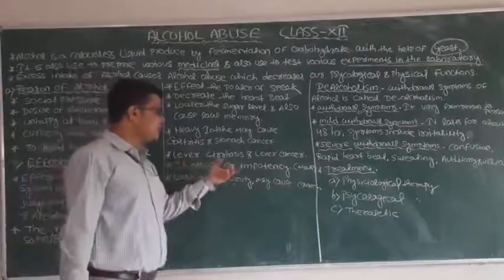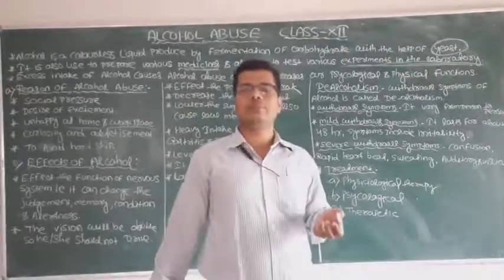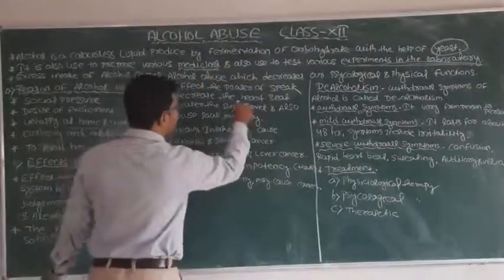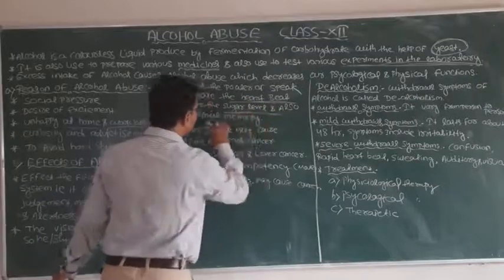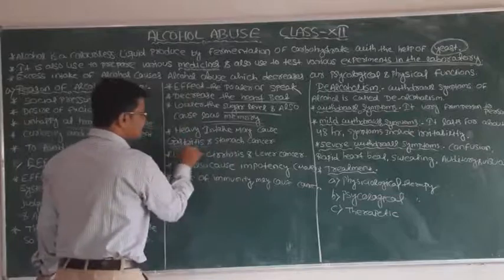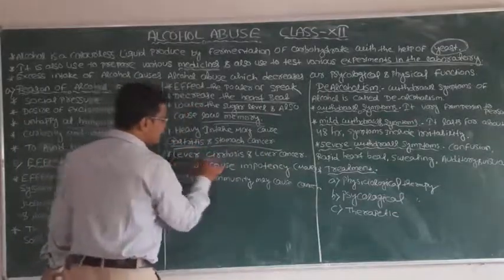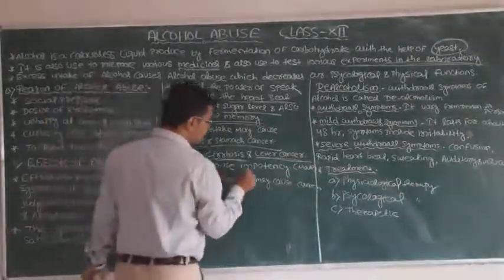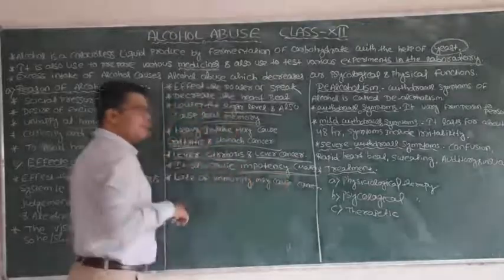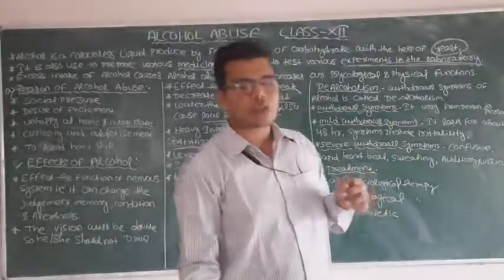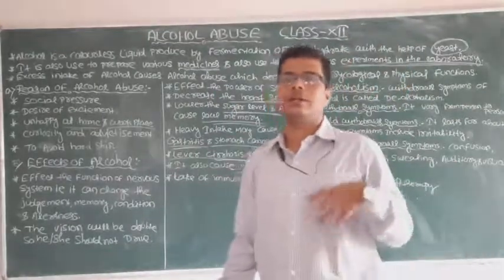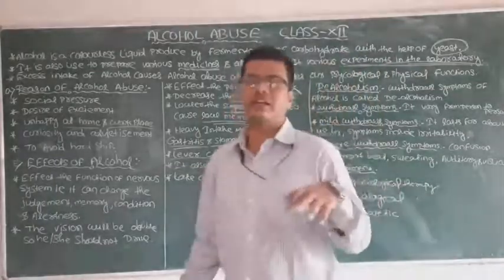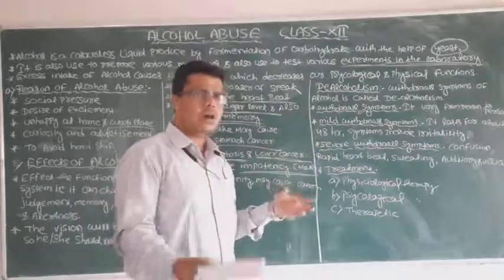Next, liver crisis and liver cancer. If a person takes an excess amount of alcohol, these are the main effects: low heartbeat, low sugar level, loss of memory, gastritis and stomach cancer, liver crisis and liver cancer. These are the main reasons, and they lead to cancer also. It also causes impotency in males. And in the case of females, if they take an excess amount of alcohol, it affects their menstrual cycle, it may affect their pregnancy, and the growth of the embryo will not take place properly.